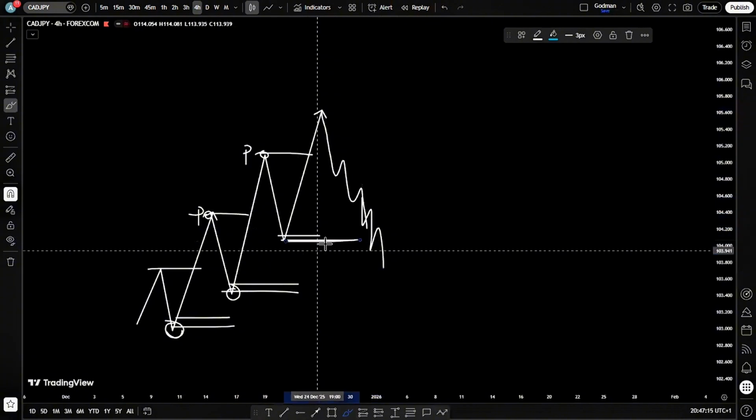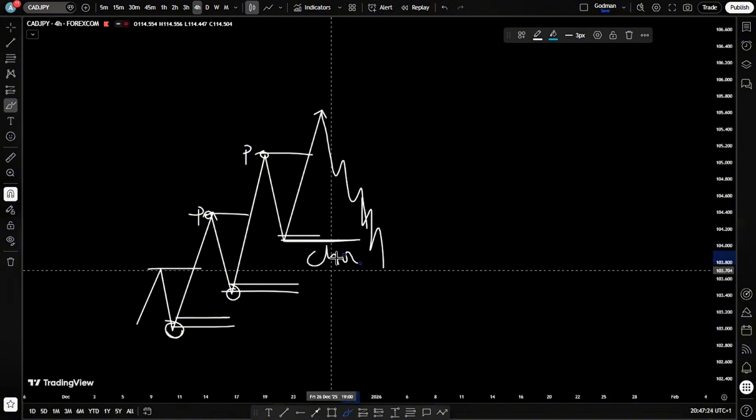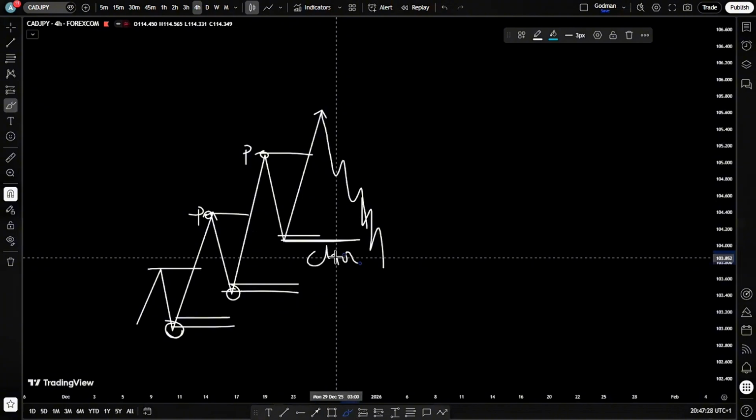A change of character. Now, early sellers are also going to be induced because they are going to see this as a reversal. To them, this is a break of structure to the downside. Remember, in the laws of demand and supply, we say two breaks of structure confirm a reversal. So the first break of structure is what we call a change of character. Now, a change of character doesn't always signal a reversal. All right, a change of character might be price coming in to take internal range liquidity so that we can continue to fuel the main move.